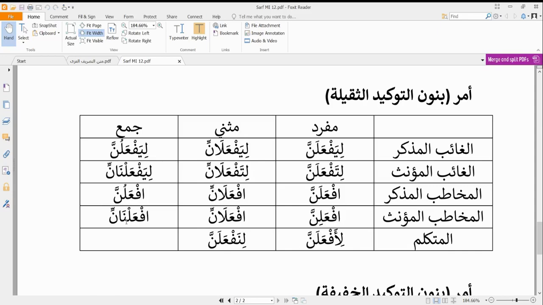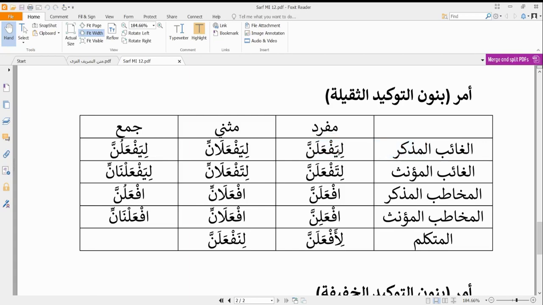So remember that if we want to do an amr for something that is ghaib, if'alan, we are talking to a mukhatab, we are telling him do this with emphasis, definitely. But when we are talking about mudhakkar, the ghaib is somebody that is not present. So you are saying liyaf'alan, that he should do it.